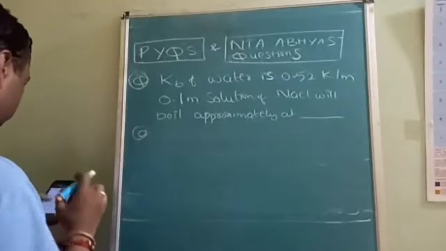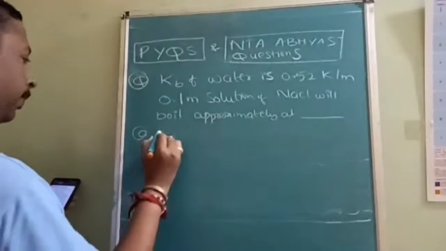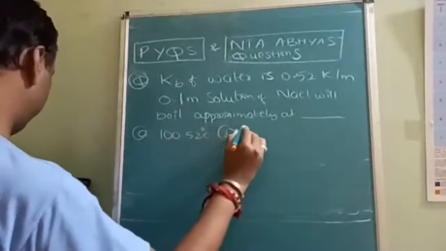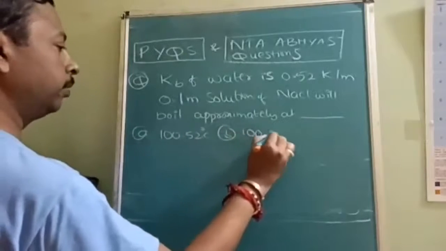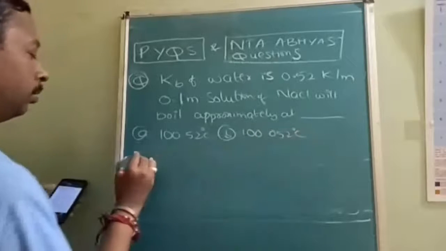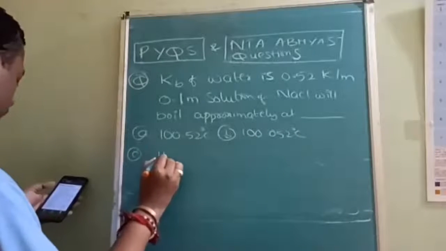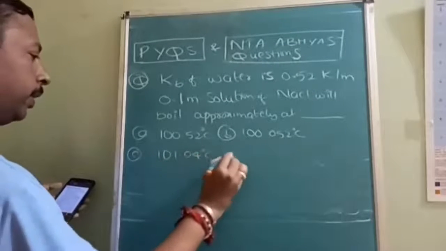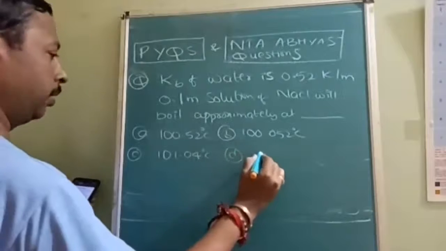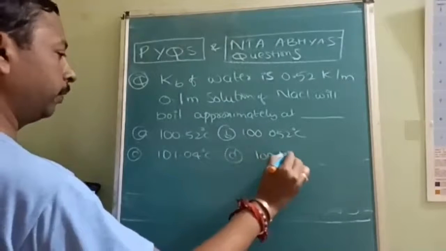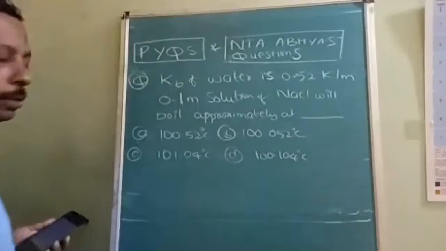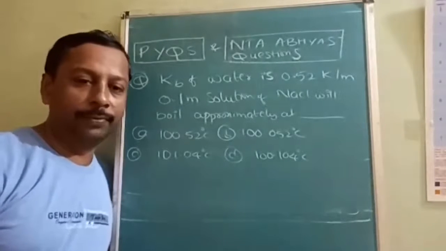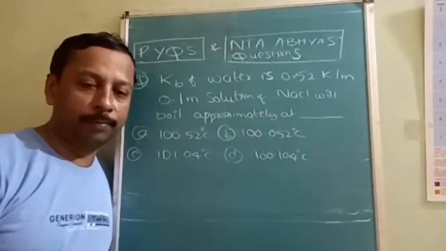The options I am giving you: option A, 100.52; option B, 100.052; option C, 101.04 degrees Celsius; and option D, 100.104 degrees Celsius. Do it carefully. There is some problem with the question.